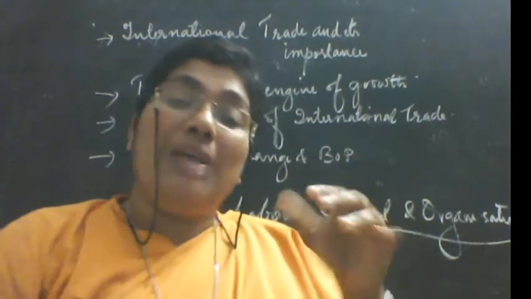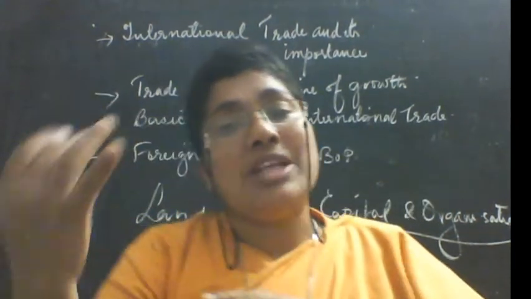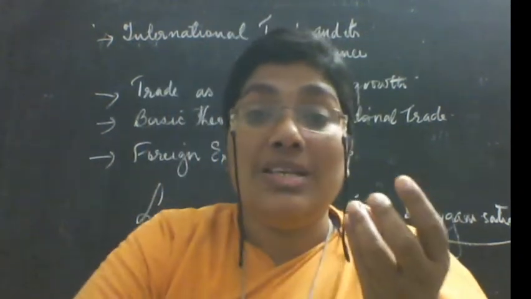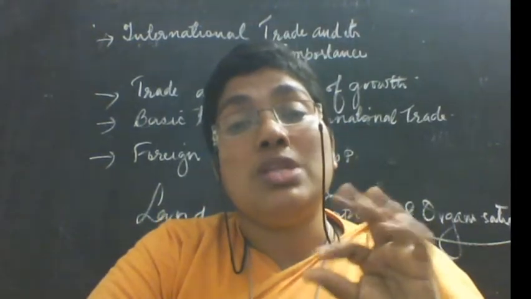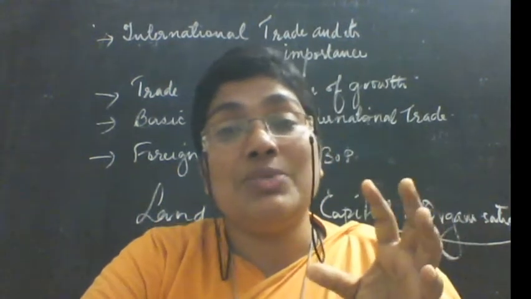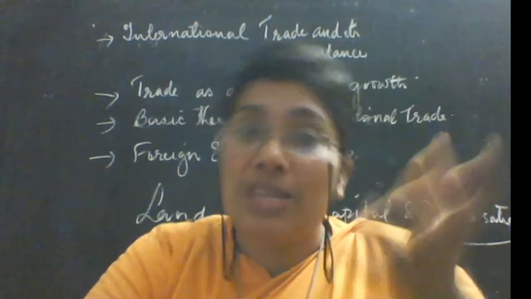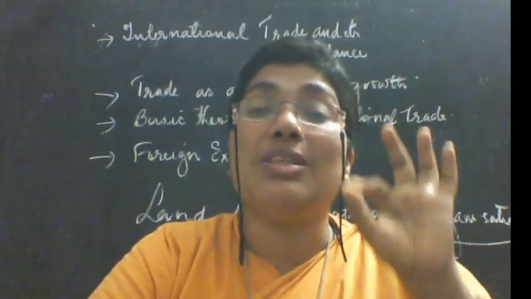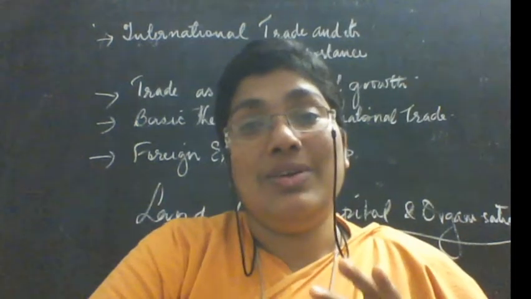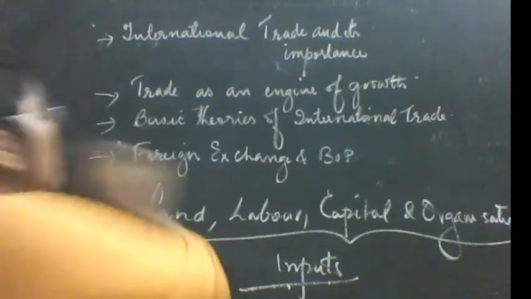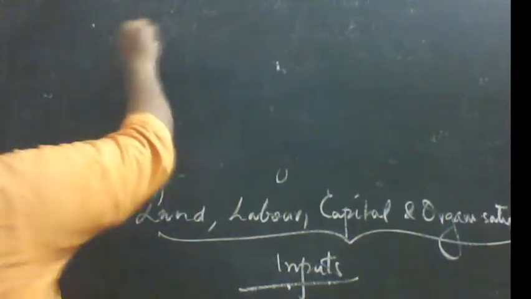These inputs are completely transformed into a product. That is called the output. So production is the transformation of inputs into output. Okay. Now what is consumption? What is produced is for consumption. So the use of the commodities for the satisfaction of human wants is called consumption. Okay. So there are 4 economic activities. I hope it is clear to you. 4 economic activities.